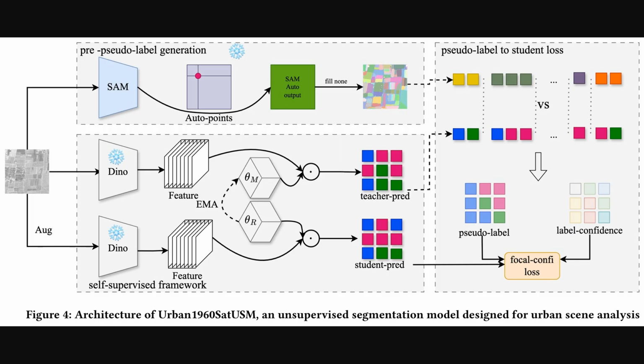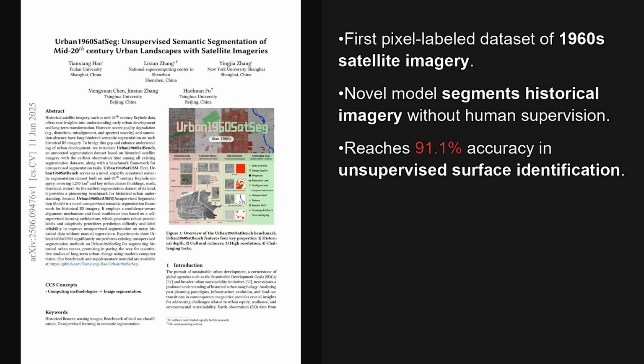Then, it uses a self-supervised framework with a teacher and a student model to learn rich features, guided by these initial pseudo-labels. That clever unsupervised model, combined with the one-of-a-kind Urban1960SatSeg dataset, is really what makes this research so impactful. It effectively unlocks historical satellite data that was previously unusable for this kind of large-scale analysis.